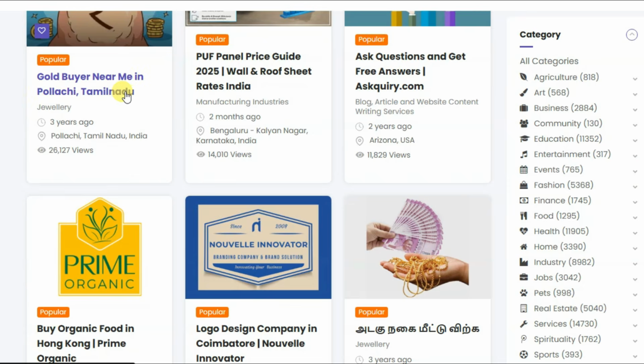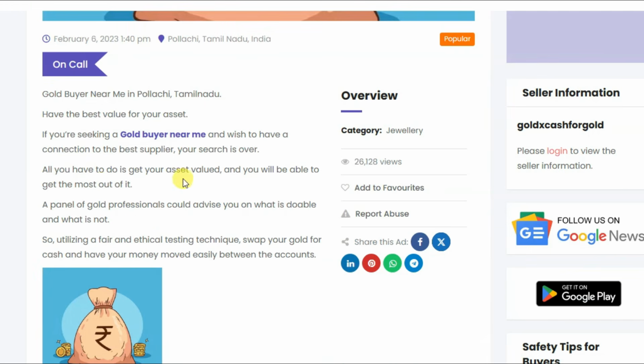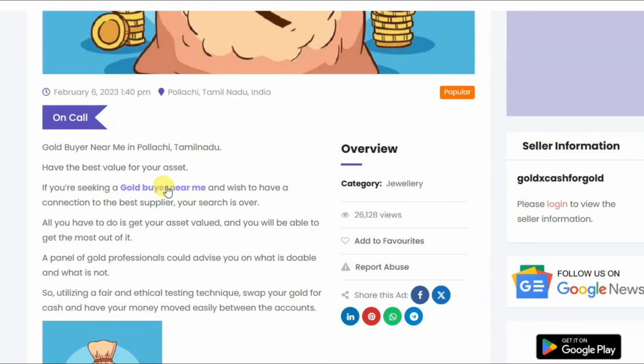Let me show you this advertisement. Here you can see the image. Here you can see the description. Here you can see the views. Here you can see clickable text. This person has inserted a URL on this text. When any person clicks on this text, they will be redirected to another website.